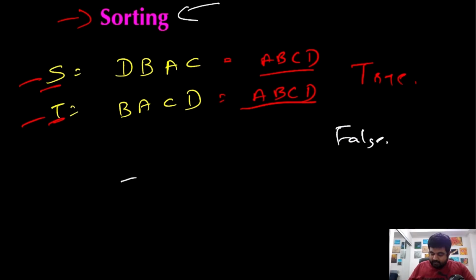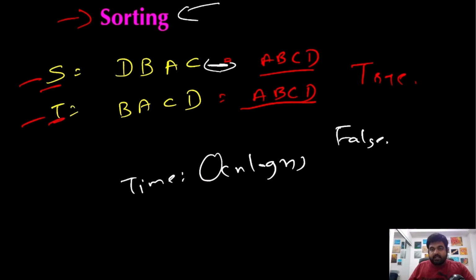If we see the time complexity in this case, the time complexity is actually going to be big O of n log n. Why n log n? Because first of all, we will have to convert these strings to sorted strings, and sorting takes n log n time. So that is the general time complexity. Now this is still a better approach than our brute force solution, which had the time complexity of big O of n square, and we are actually doing much better, and this is a vast improvement.